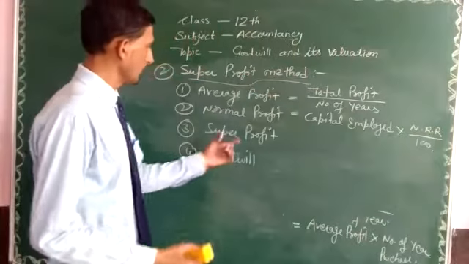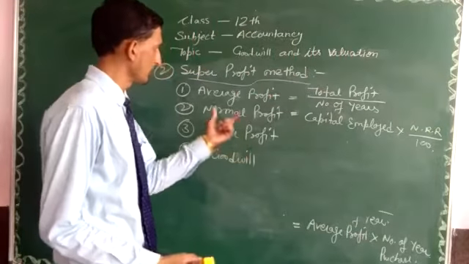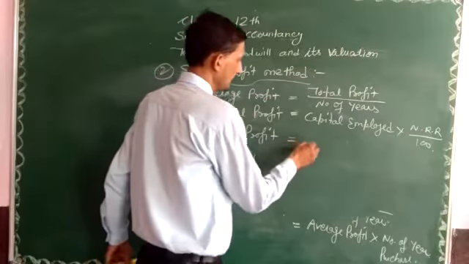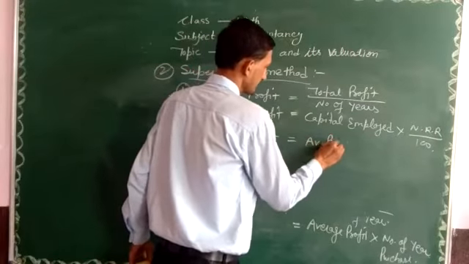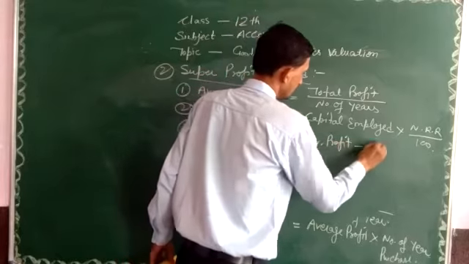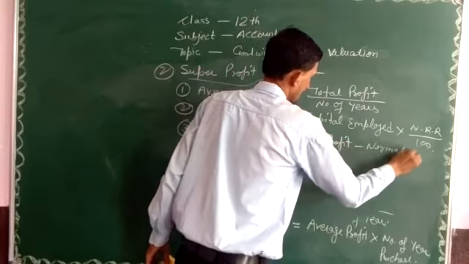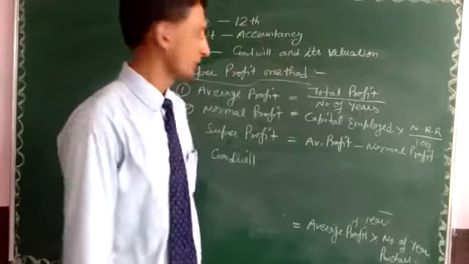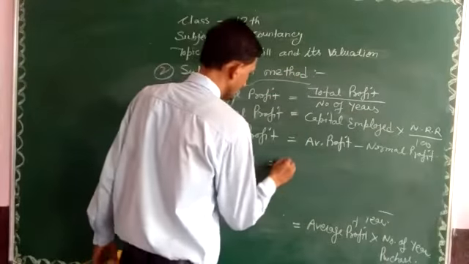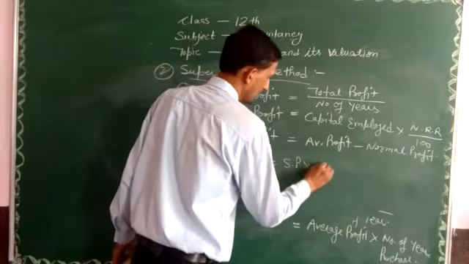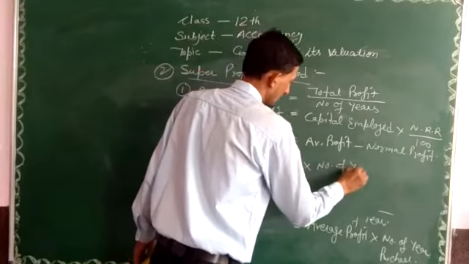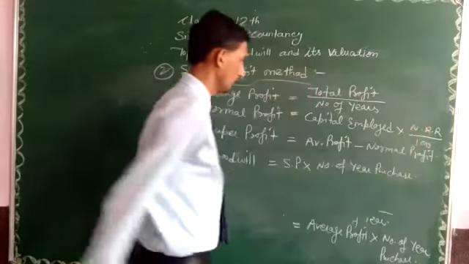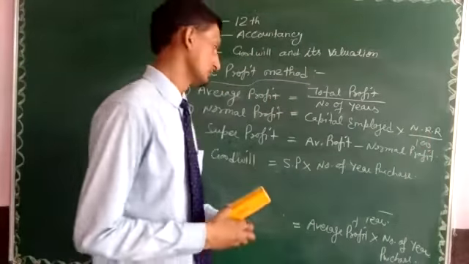Then we go to the step of super profit. Super profit is calculated with the help of average and normal profit. Simply, average profit minus normal profit is called the super profit. And lastly, we calculate the value of goodwill. Super profit multiplied by number of years' purchase is the value of goodwill with the help of super profit.